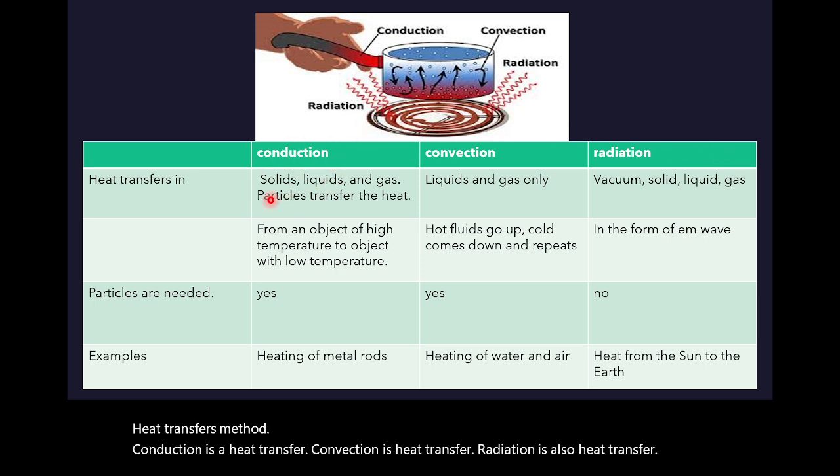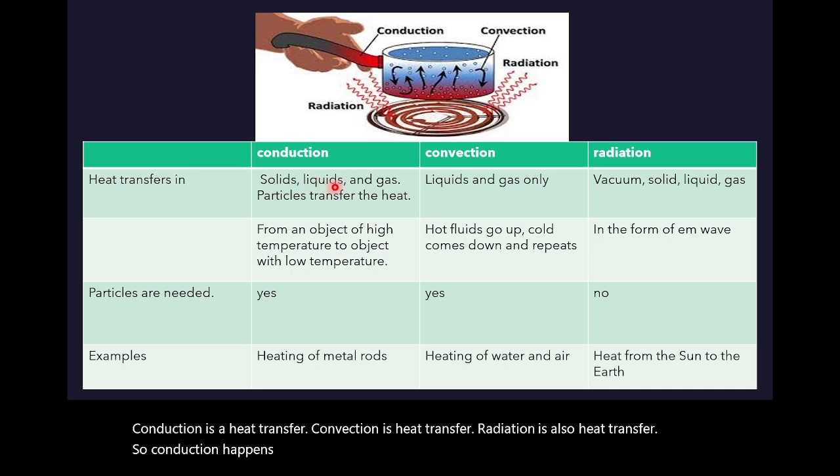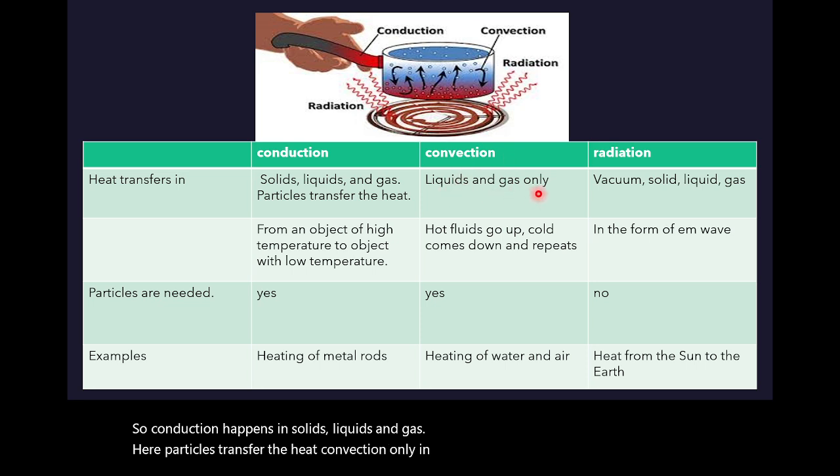Conduction happens in solids, liquids, and gas. Here particles transfer the heat. Convection only in liquids and gas. Radiation happens in vacuum or in gas also.